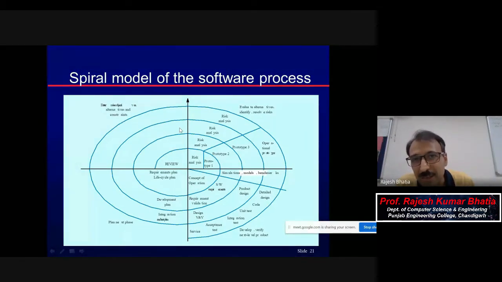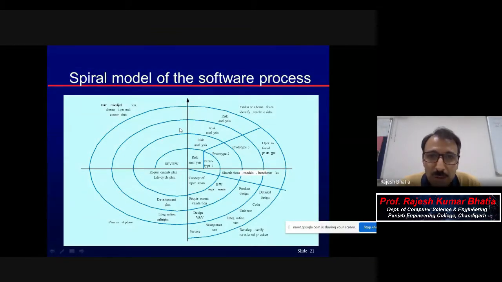So risk projection is a kind of graph on which you draw those risks. On the x-axis it is the probability of occurrence, and on the y-axis it is the impact. Now you need to multiply that probability of occurrence with the impact. Impact may be in terms of rupees or dollars.